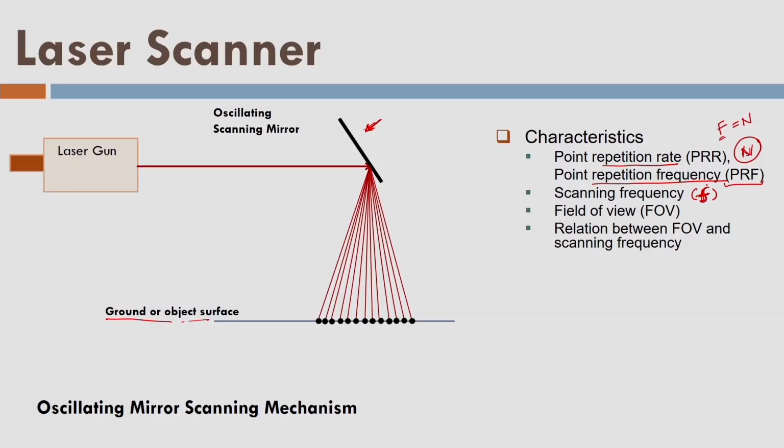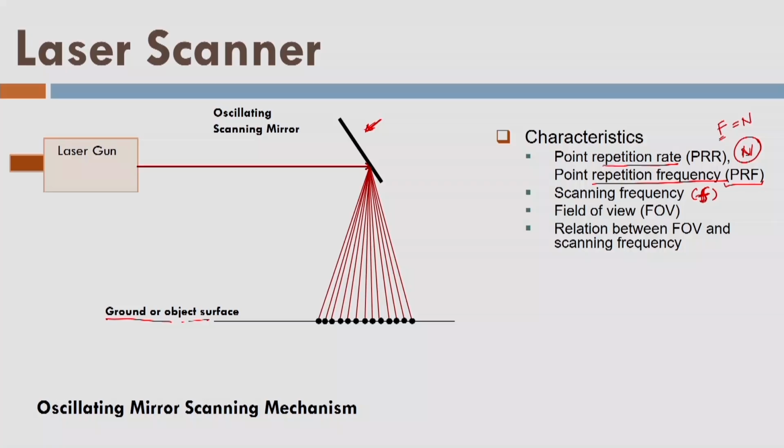And because of the small f, we have a certain number of lines. In general, the laser scanner always oscillates in one line only. So if the aircraft is stable or hovering at one point like a drone, it will create only one line. However, because of the motion or the speed of the aircraft, it creates a zigzag kind of motion like this. And this is the flight line. So I am showing now one line from here to here, and that is one scan line.